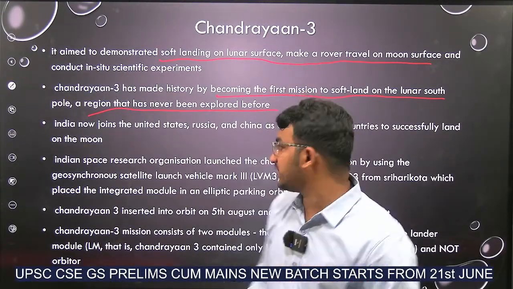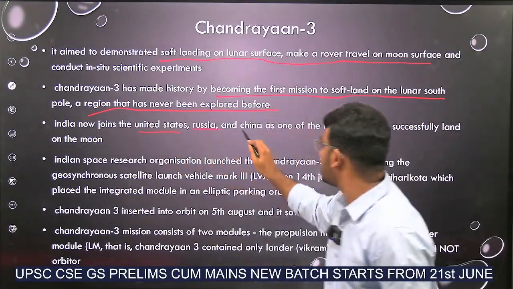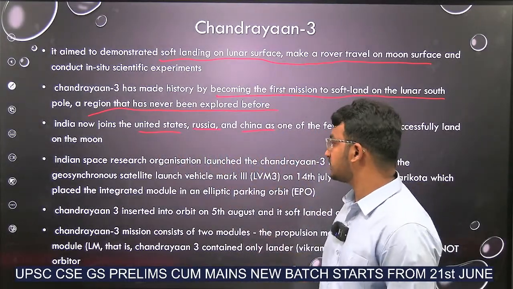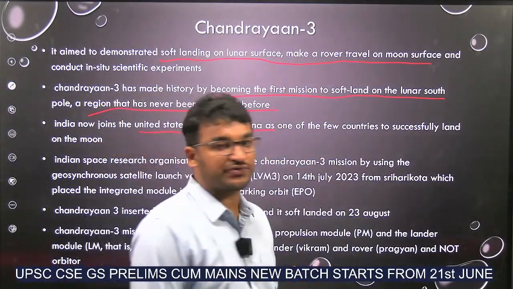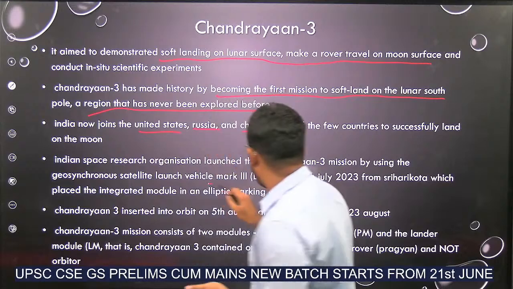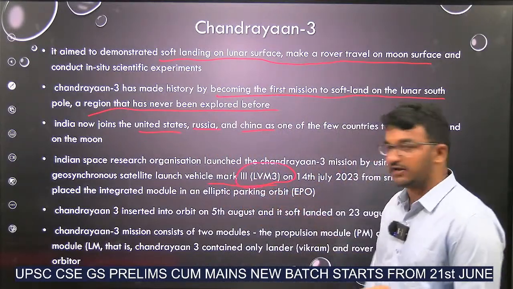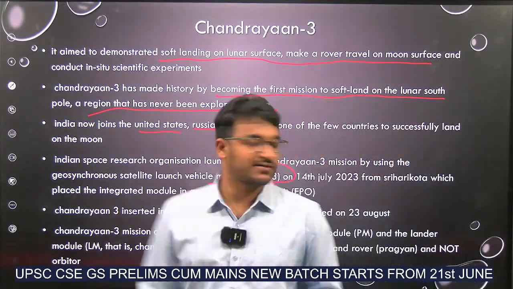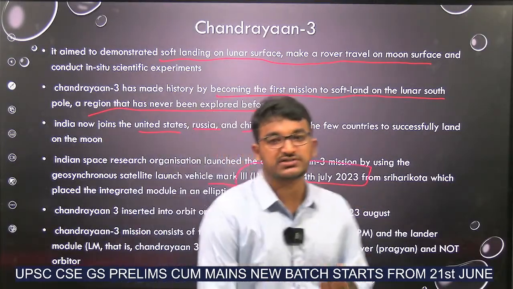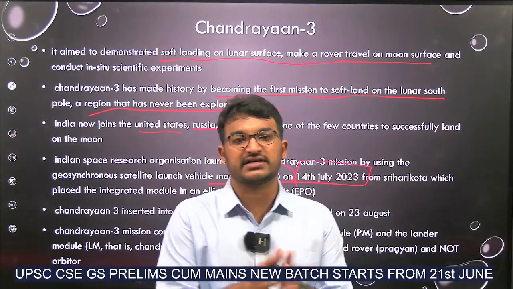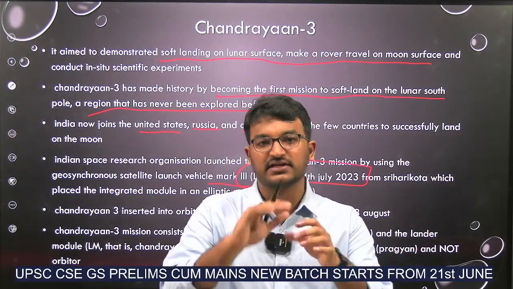What are the other 3 countries? US, Russia, China. India is the 4th country. And we had launched this Chandrayaan 3 from which launch vehicle? GSLV Mark 3, or Launch Vehicle Mark 3, LVM3. And when did we launch this? On 14th July 2023.